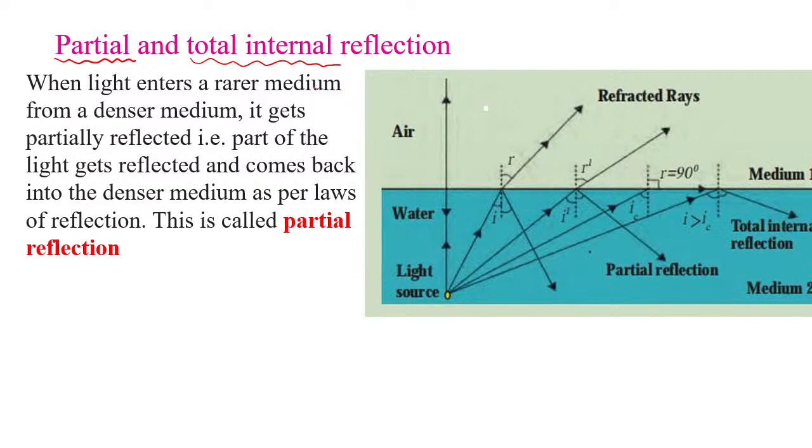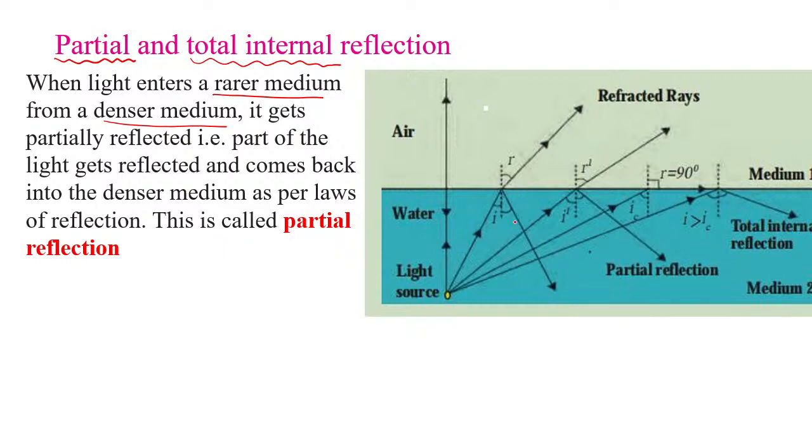Now, what is reflection? When light rays enter a rarer medium, they get partially reflected. That is, part of the light gets reflected and comes back into the denser medium as per the law of reflection. And this is called partial reflection.